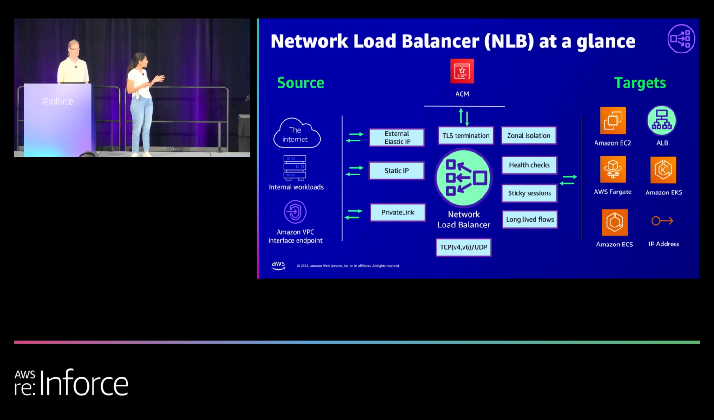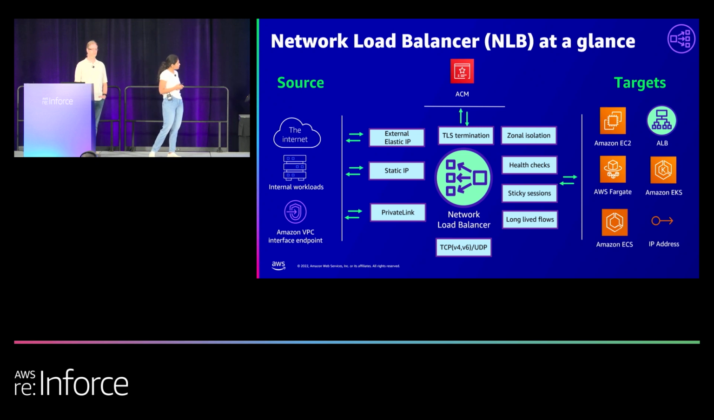At the same time, we support a number of other features, like zonal isolation, long-lived flows, support for sticky sessions, and an IPv6 front end. This operates at layer 4, so there is support for TCP and UDP flows. And there's support for static IP, and there is external Elastic IP. And I know Jamie had a few thoughts about NLBs.